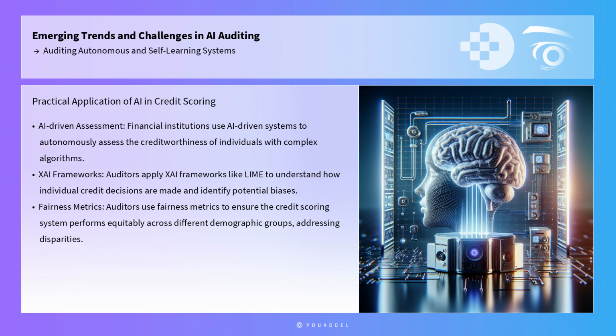By doing so, they can identify any potential biases, such as racial or gender discrimination, present in the decision-making process. Subsequently, auditors would utilize fairness metrics to ensure that the credit scoring system performs equitably across different demographic groups, addressing any disparities that may arise.